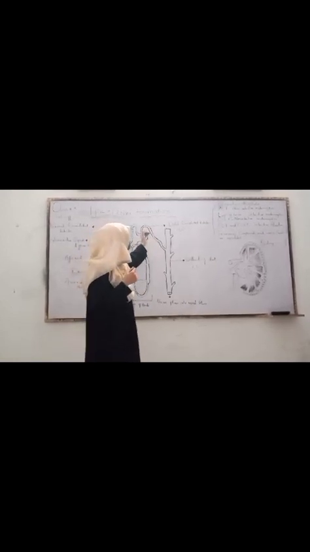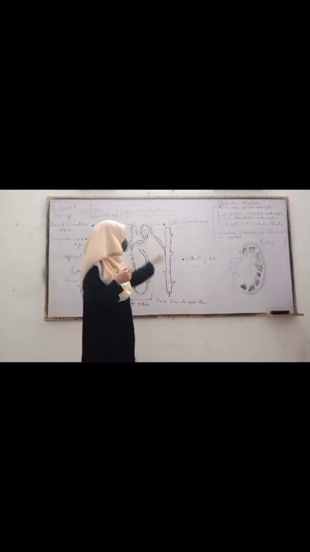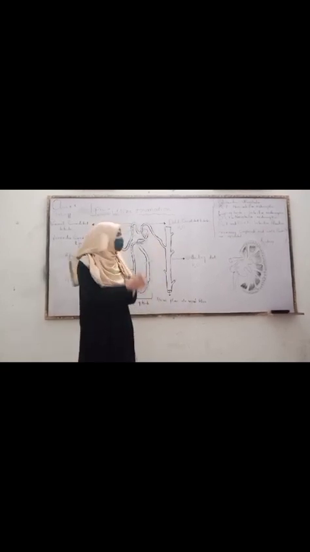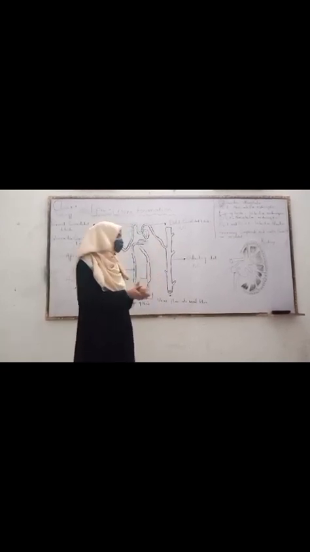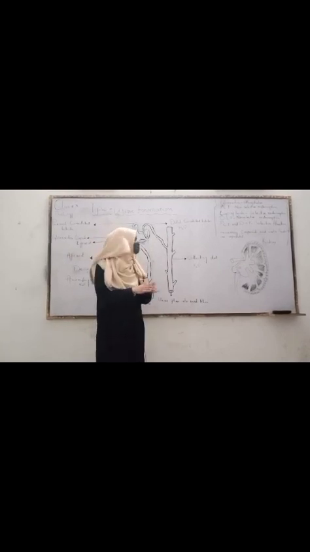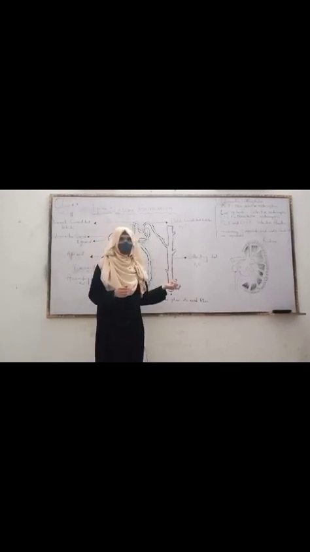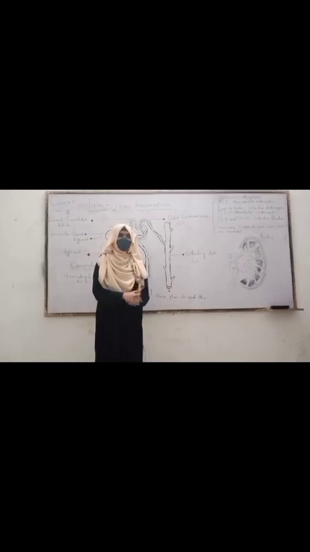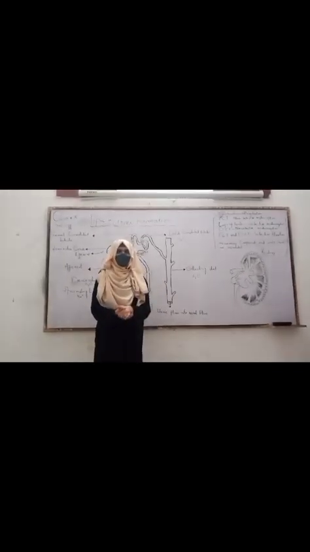And then these filtrates move on to the collecting duct. At collecting duct, finally, the very last amount of H2O, excess H2O or water, is reabsorbed, and then the urine is formed and excreted out from the kidney. That's it.